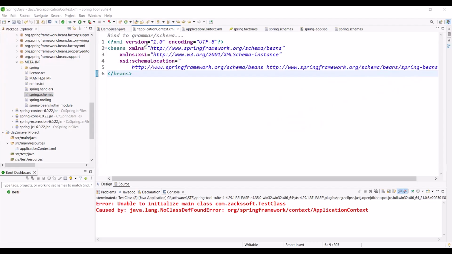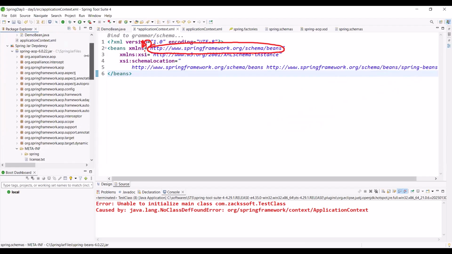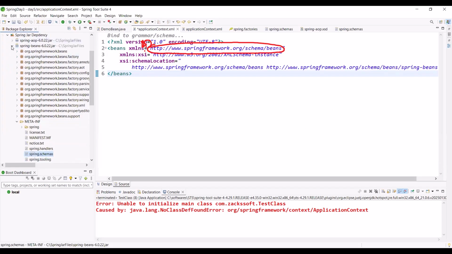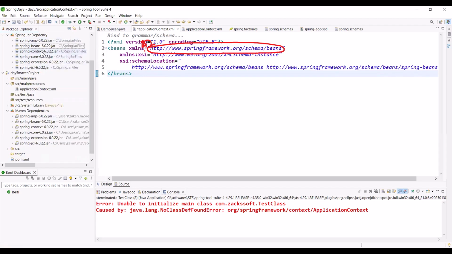For example, in your Spring, this namespace is the default namespace, right? So if you don't write any name, there is no problem. Okay. For example, just observe, this is your beans. Let me go to the beans module, or beans jar, like spring beans.